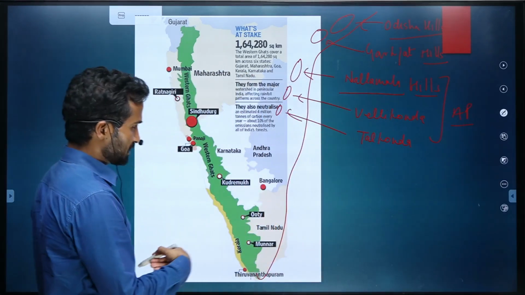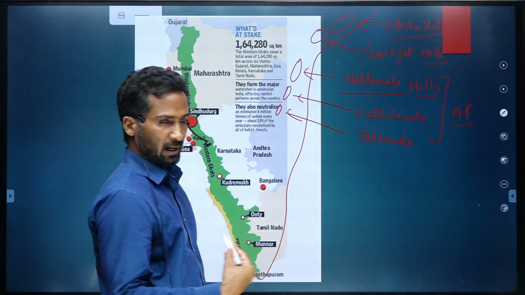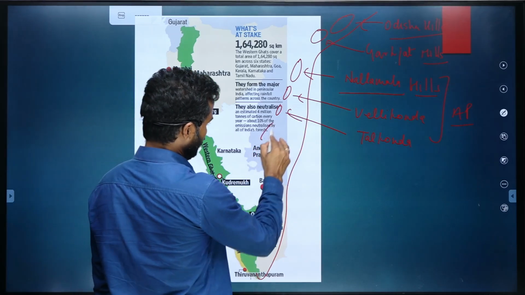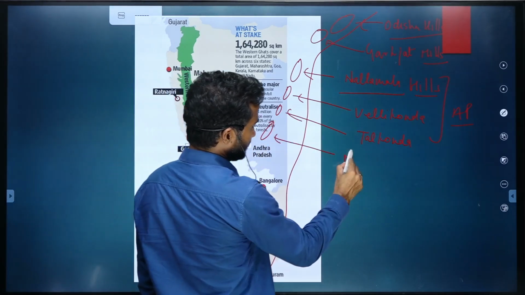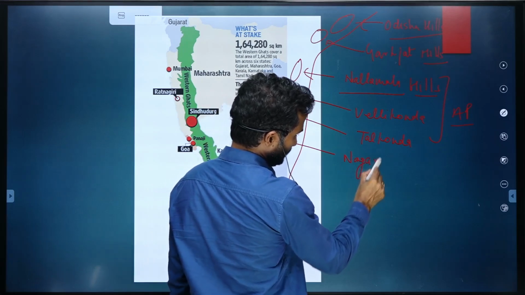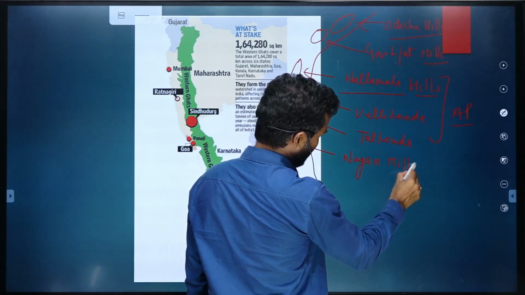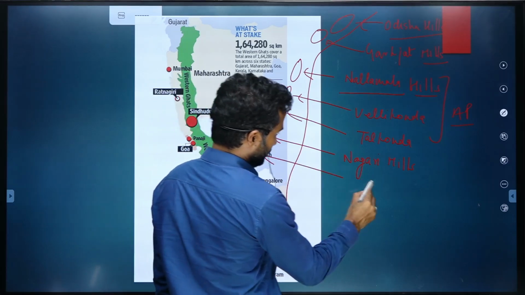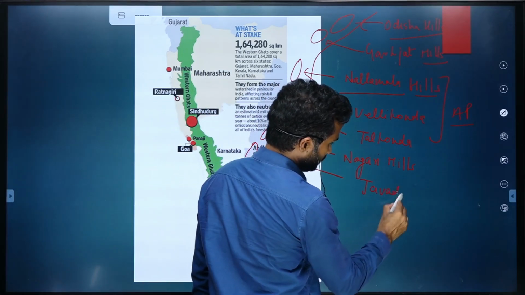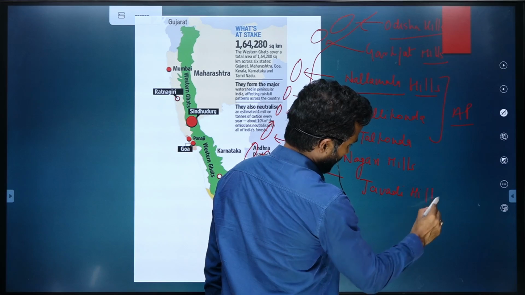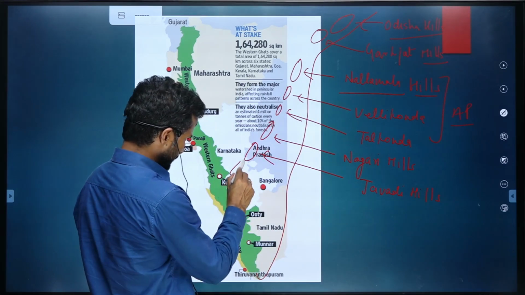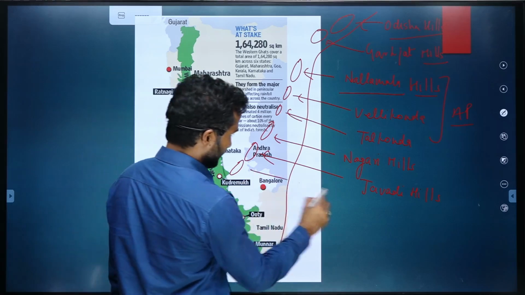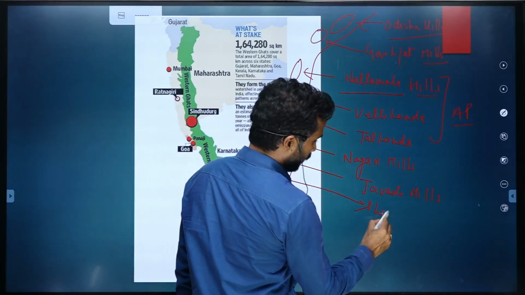And then further south, once you enter at the border of Tamil Nadu, we have Nagari Hills. Then we have Jawadi Hills, and there is a hill which merges with Nilgiri and it is called Shebroy Hills.